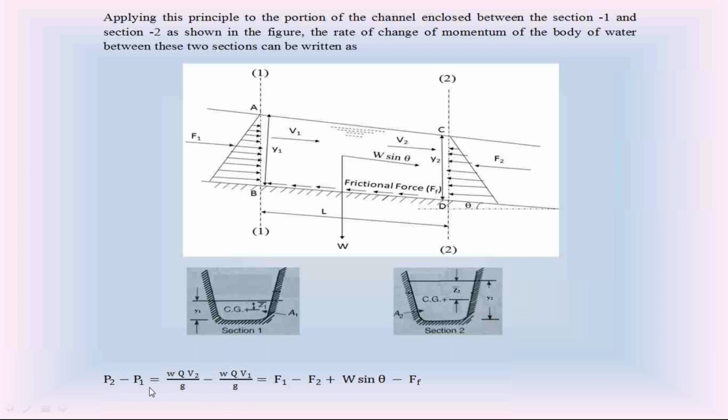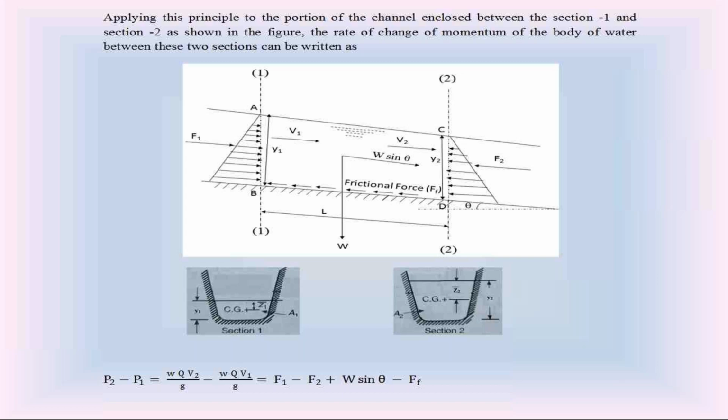Check this equation carefully. I am using Newton's second law between section 1 and section 2 in the open channel water flow. At section 2, the linear momentum per unit time P2 is equal to W Q V2 by g. Q is the discharge of water flow.